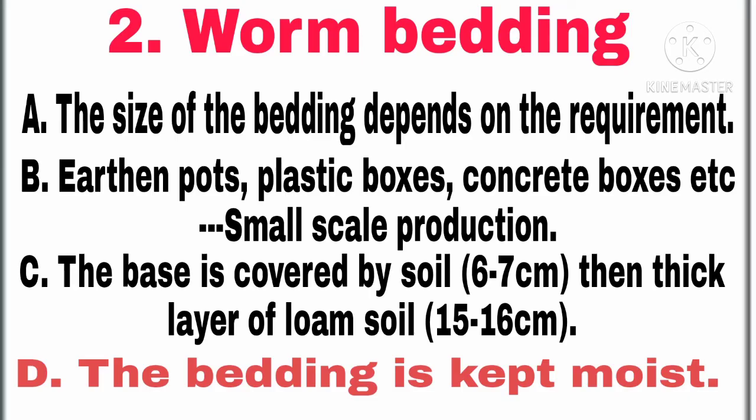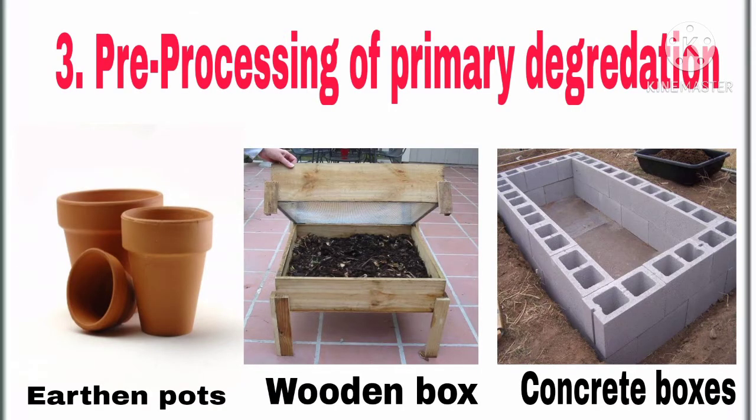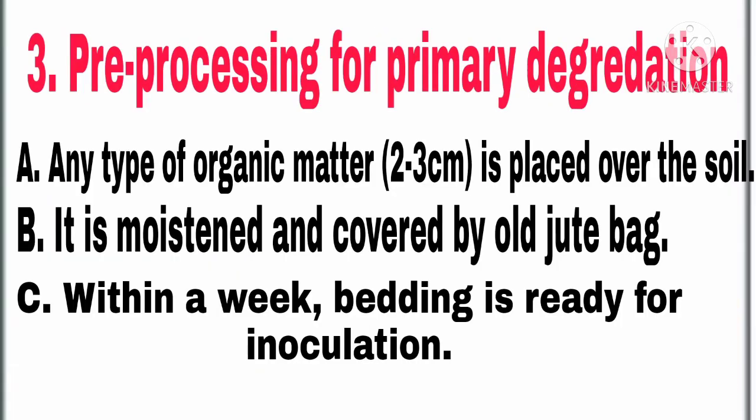Then the third step is pre-processing for primary degradation. In this step, any type of organic matter is placed over the soil and it is moistened regularly by adding water, and it is covered by the old jute bag. Within 1 week, the bedding is ready for the inoculation or introduction of earthworms.